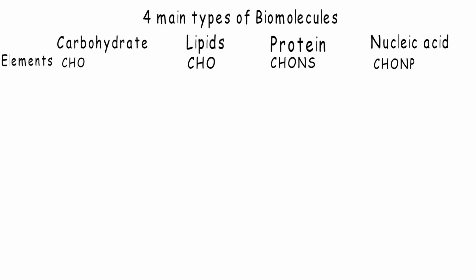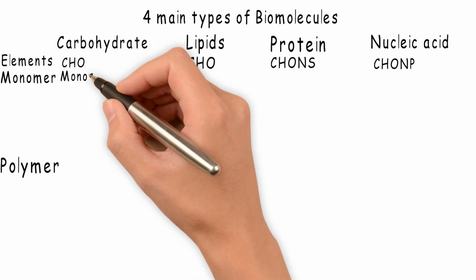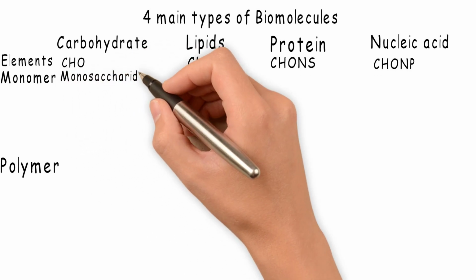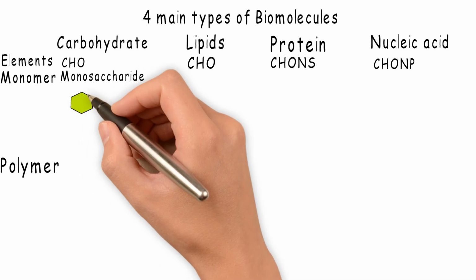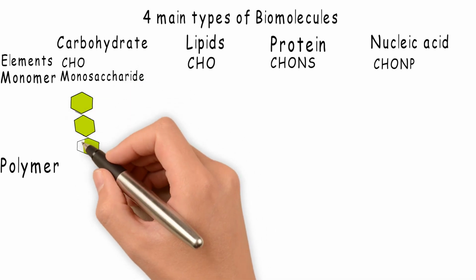Now, let's talk about each biomolecule and its building blocks: monomers and polymers. Carbohydrate. The monomer that makes up carbohydrate is the monosaccharide. These monosaccharides bind together to form a polymer, or more specifically a polysaccharide.